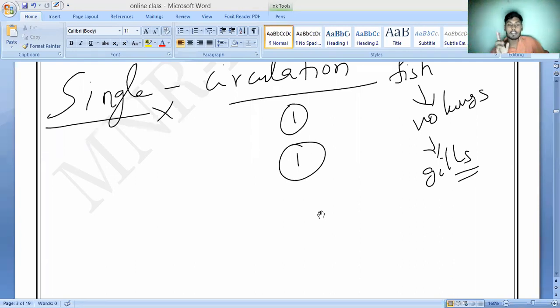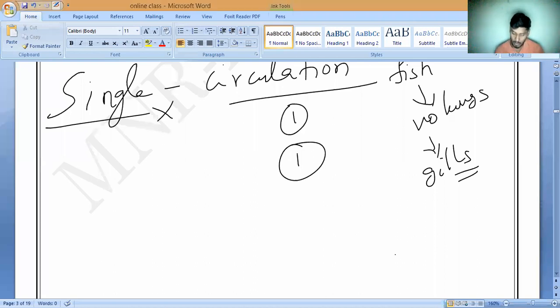So the fish has a two-chambered heart only. How many chambers does it have? Two chambers, which consist of one atrium and one ventricle.